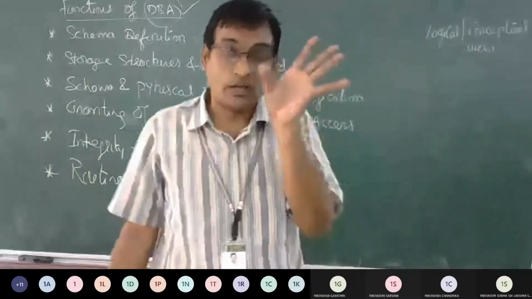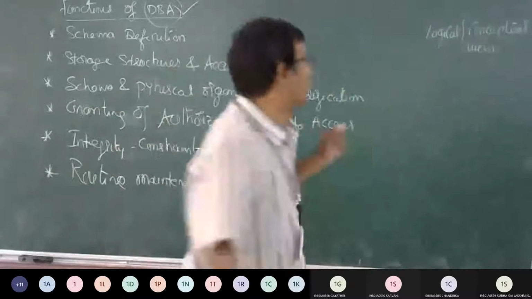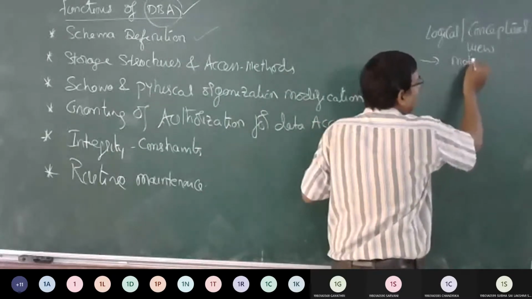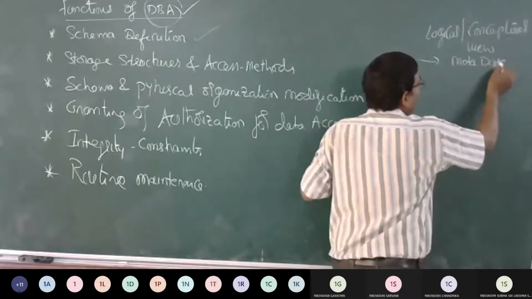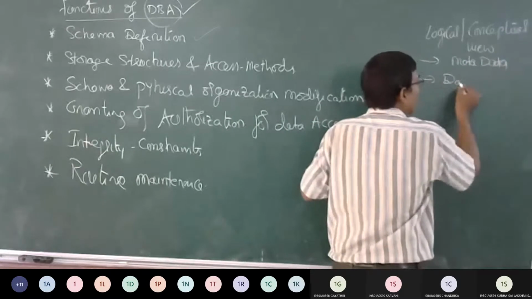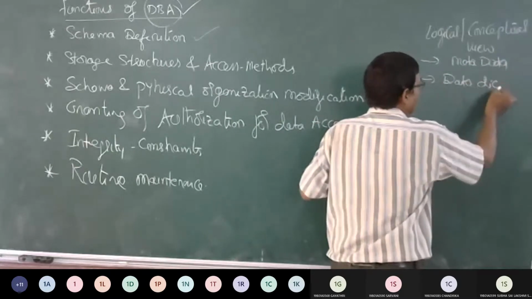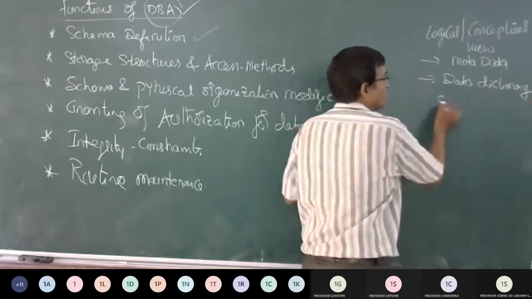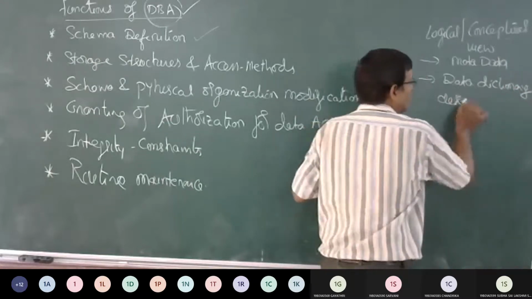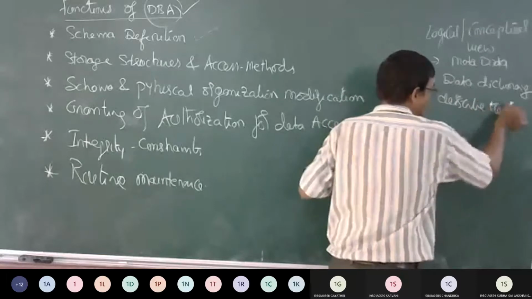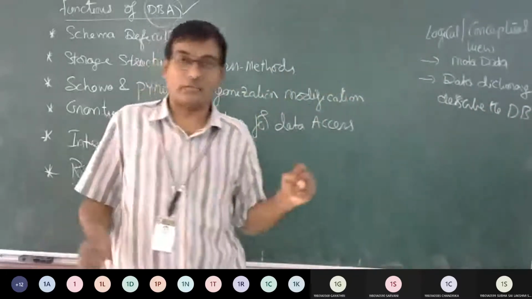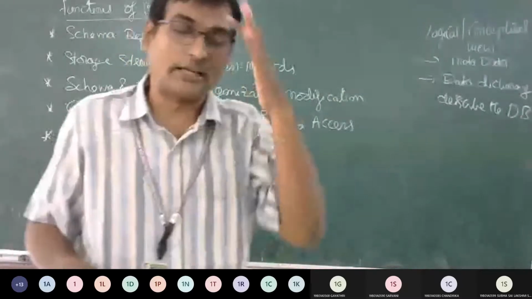What do logical and conceptual mean? There we can make metadata. Now we can make a data dictionary so that we can describe the database. How can we describe the database?